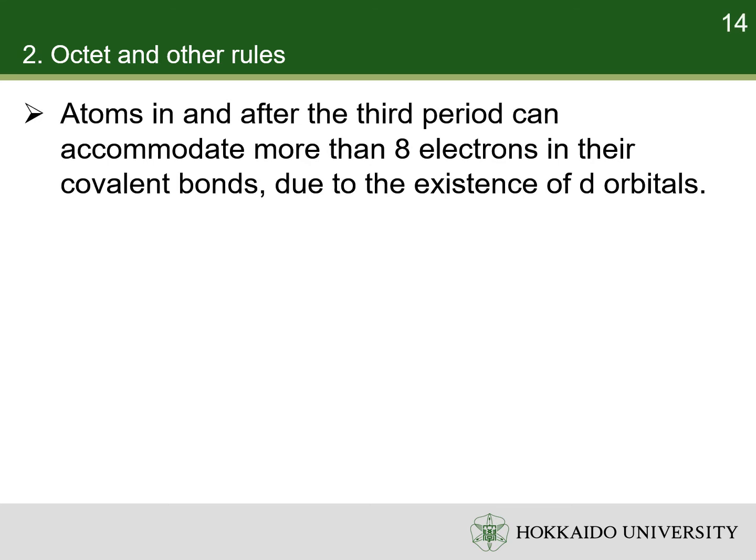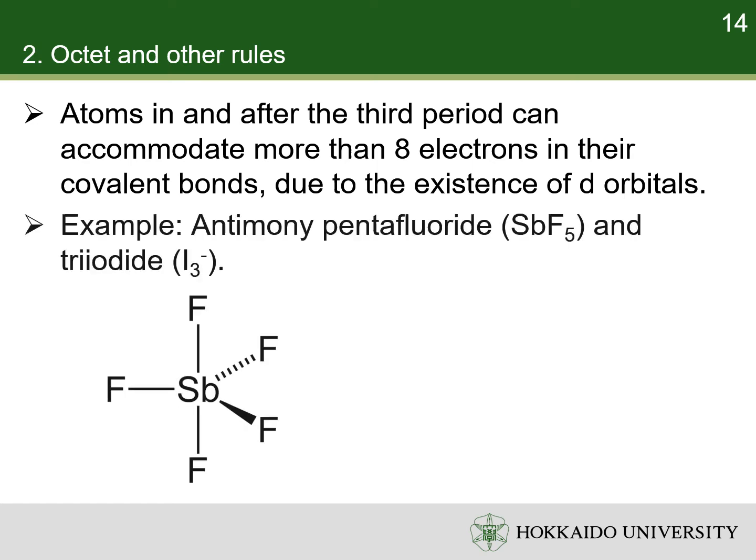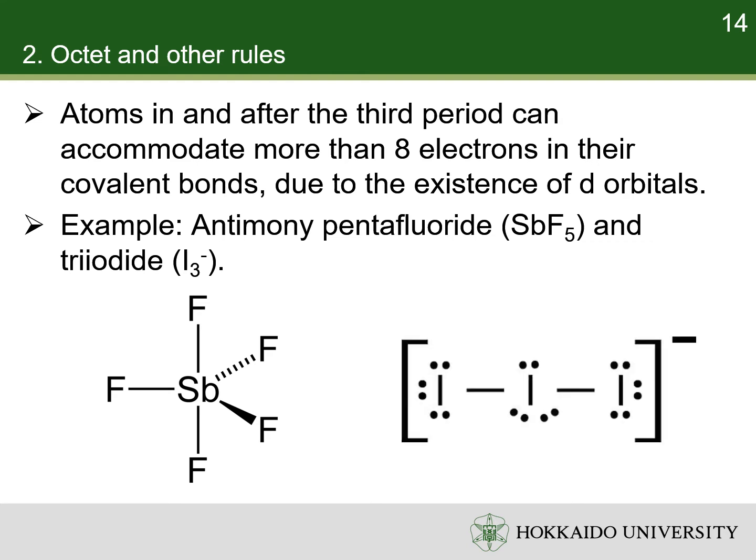Atoms in and after the third period can accommodate more than 8 electrons in their valence shell because of the existence of the d orbitals. In the antimony pentafluoride molecule, the antimony atom forms 5 single bonds with the fluorine atoms. As a result, it has 10 valence electrons. Similarly, in the triiodide anion, the central iodine atom has 10 valence electrons.